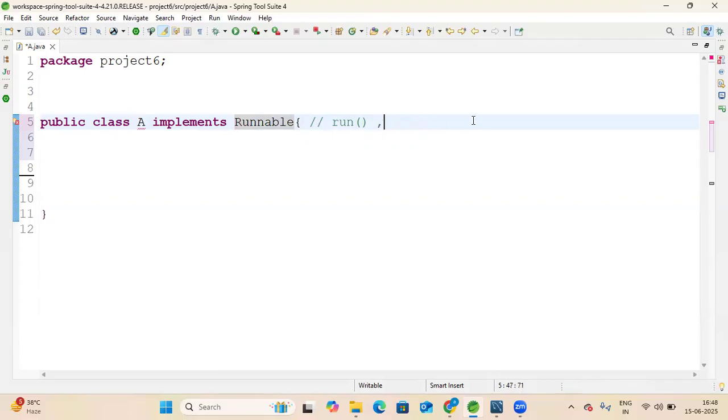Runnable will only have the run method, it does not have the start method. So then how will we start the thread? Let me show you how we will start the thread.